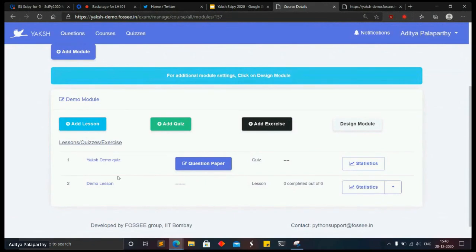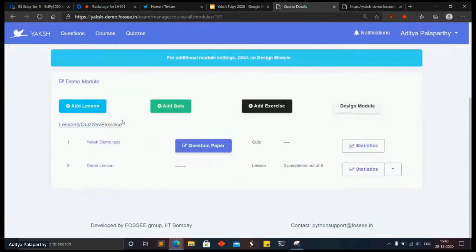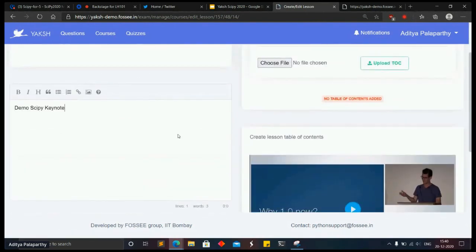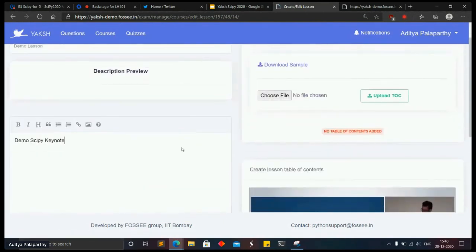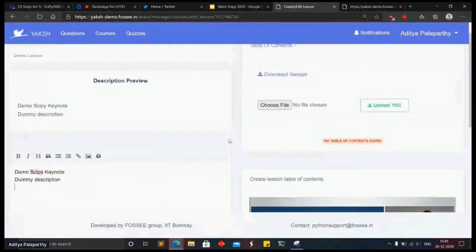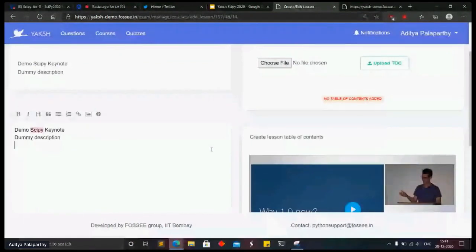Then you can add modules to the course. You can add multiple modules. The modules can contain lessons. This is the interesting thing. It's not yet loaded. This is the lesson where you can add notes and a description. Here you can also add math-related functions using MathJax or something like that, which is based on LaTeX syntax.